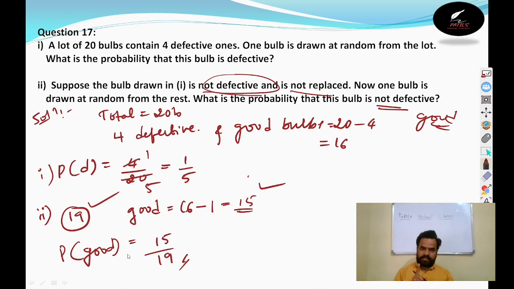16 good bulbs are there, out of which one we removed. Remaining how many good bulbs? 15 good bulbs. Out of 20 also we removed one. How many remaining in total? 19 remaining. So the probability is 15 by 19. This is the probability of a bulb which is not defective.